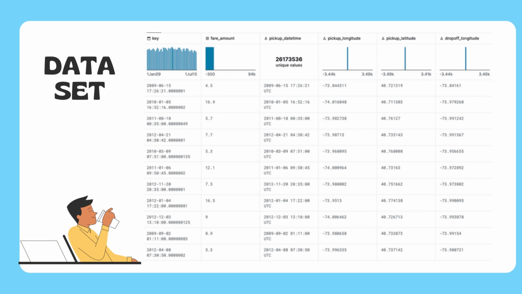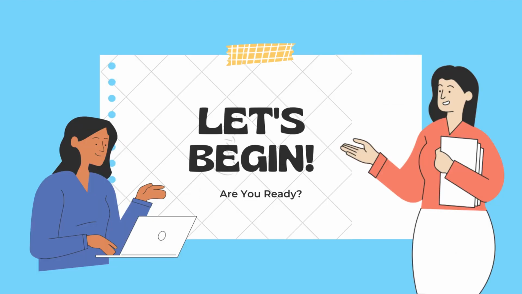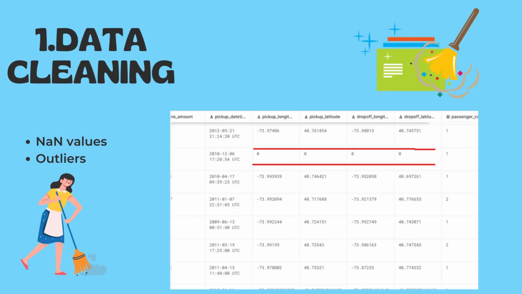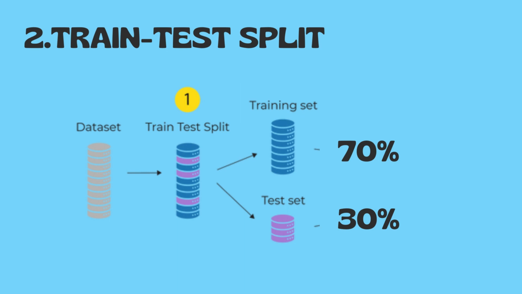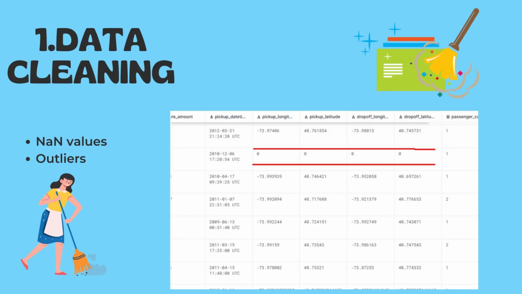Hi, I am Anjani Sunda, B21278. Let's begin on how we proceed to predict taxi fare. The first step is data cleaning. We remove the rows which contain null values and outliers of the attributes. We remove the outliers of the location with respect to the range of New York City. For the passenger count, we removed the rows with more than 6 passengers.